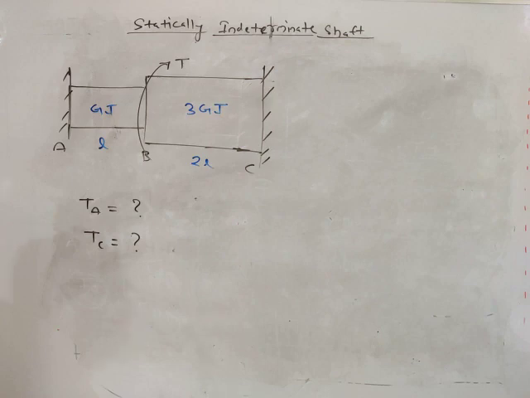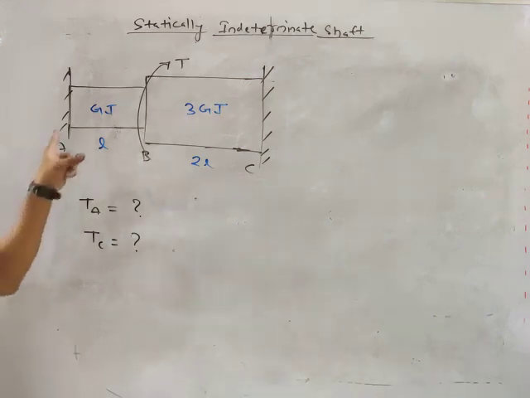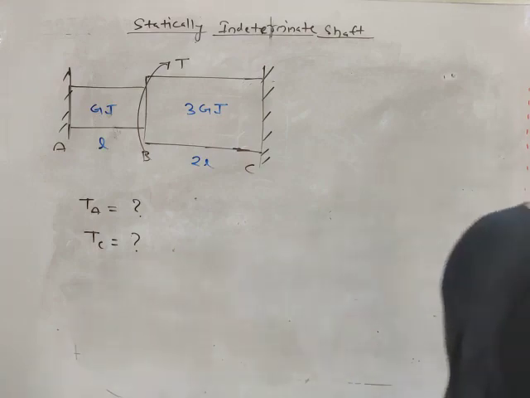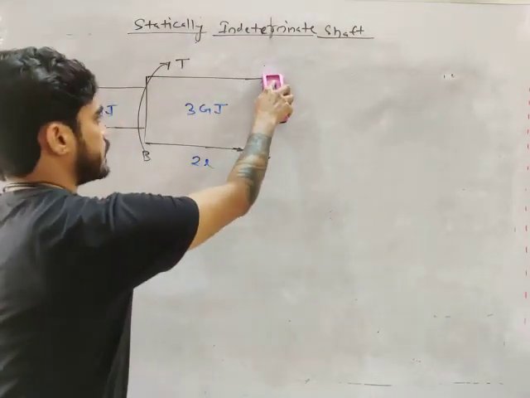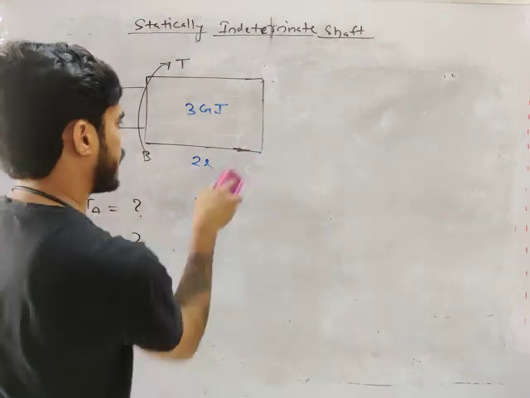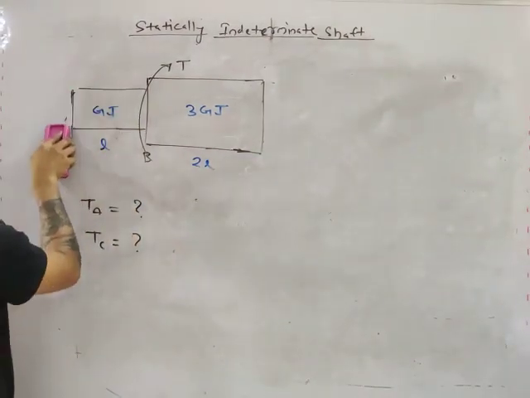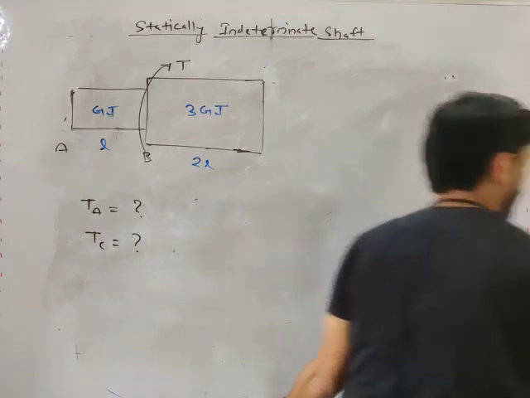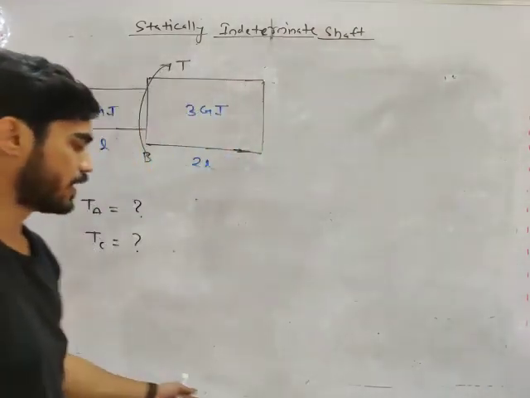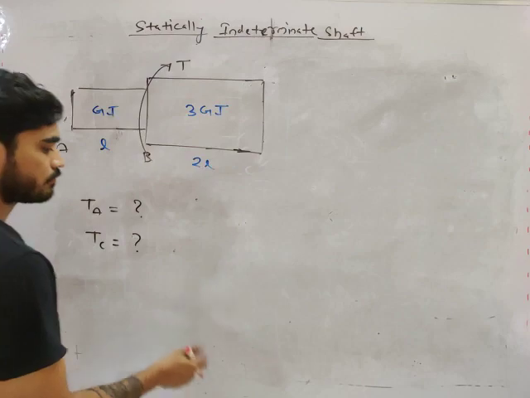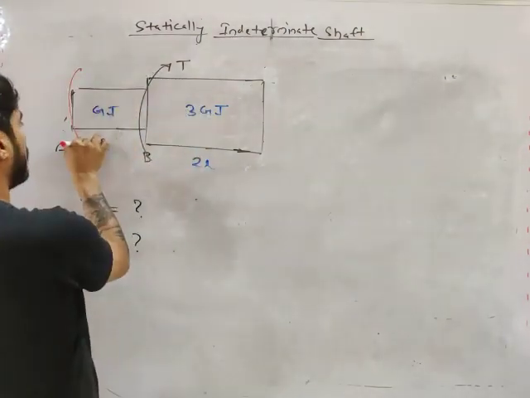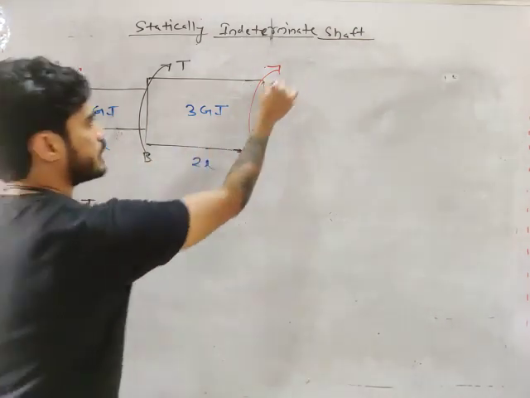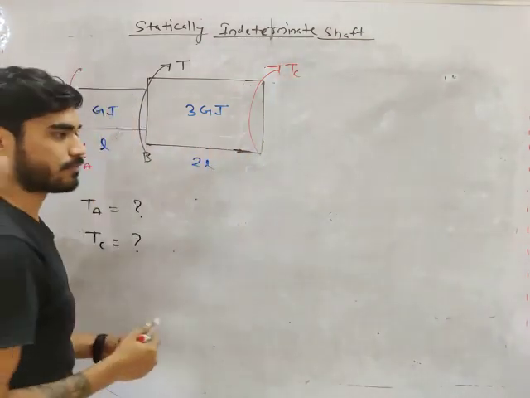We have to first assume some directions of TA and TC. So what we will do? We will remove these supports, and we will assume some direction for TA and TC. You can assume any direction you want. You can assume this direction, or you can assume the opposite direction also. This is TA and this is TC.